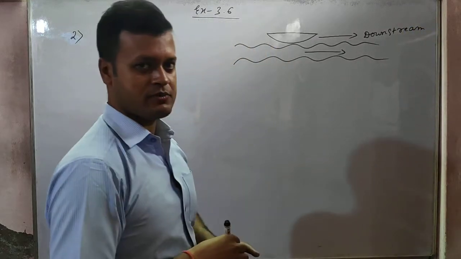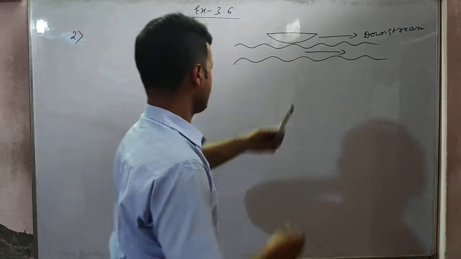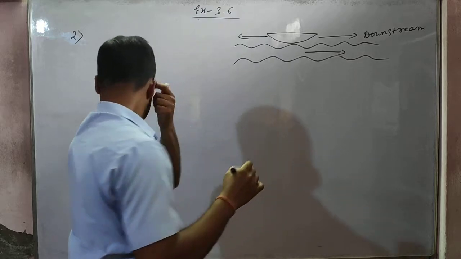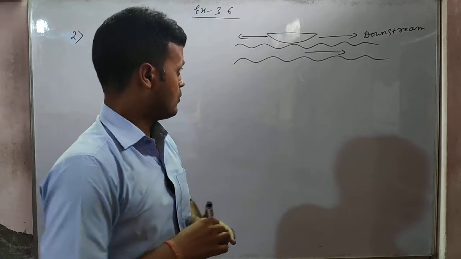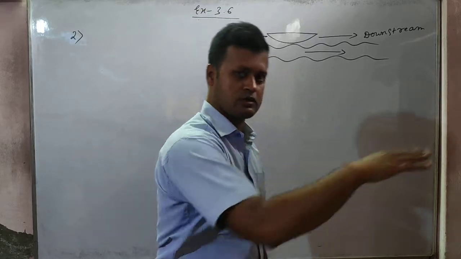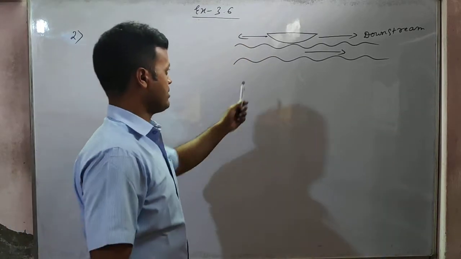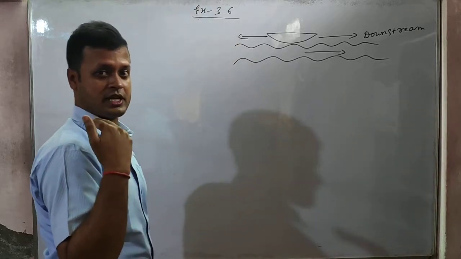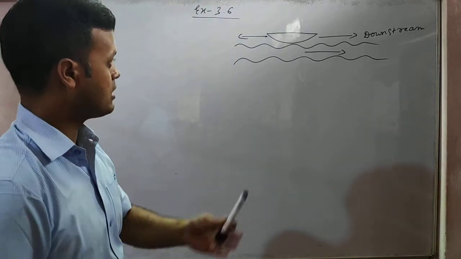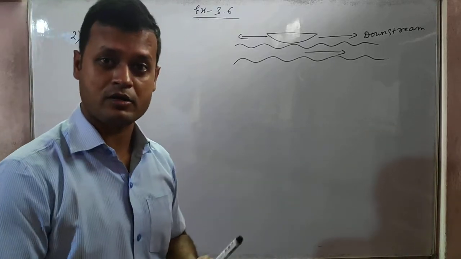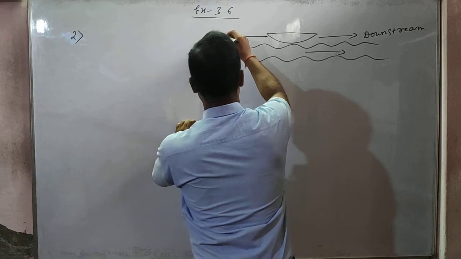And the river is flowing this way, but the boat is flowing opposite. Understood? When the river is flowing this way and the boat is also flowing this way, that is called downstream. And the river is flowing this way, but the boat is coming in the opposite direction. The boat is rowing, or the boat is trying to come opposite to the direction of the current of the river. That is called upstream.